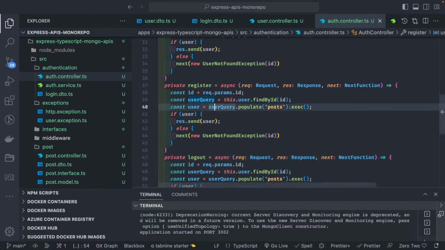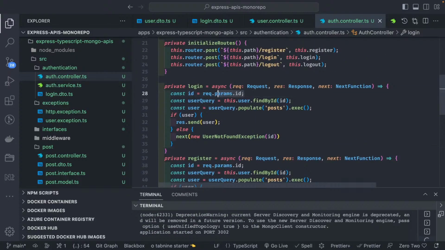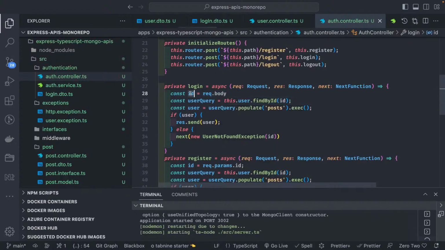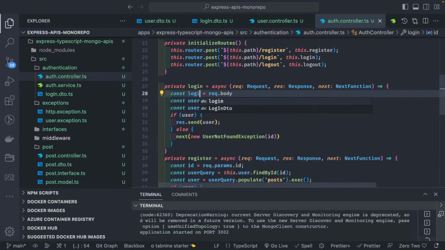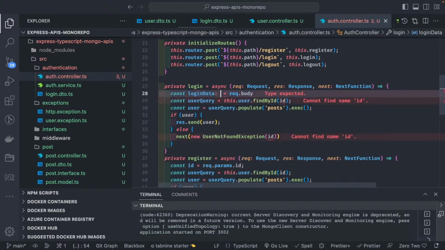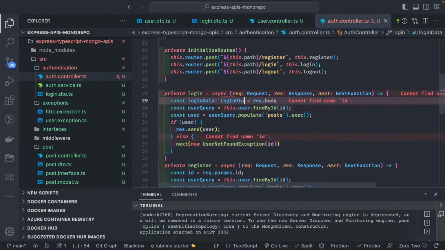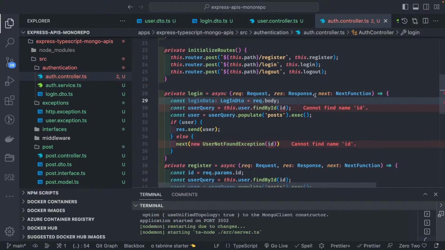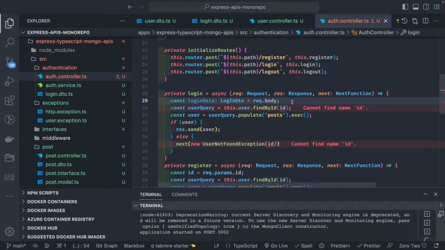Now on the login, we are going to get the payload from the body. So here instead of this, we will do request.body, and what will the payload look like? It's login data of type login DTO. We will validate it later; for now we'll just use it, and here we can just check this is the login, right?